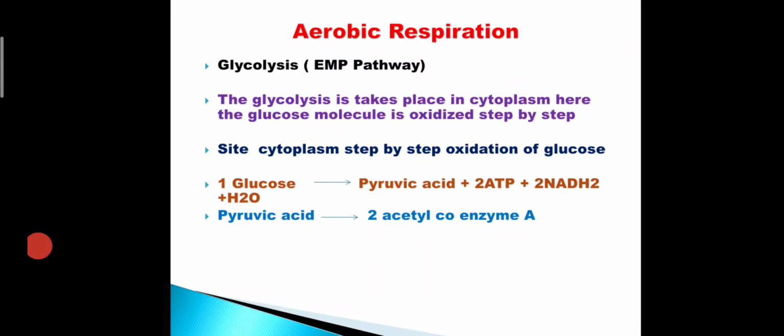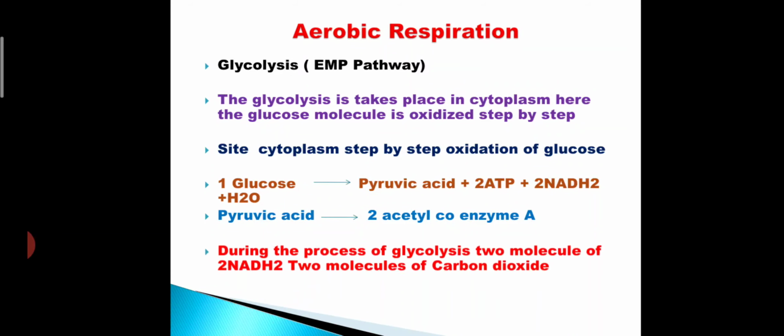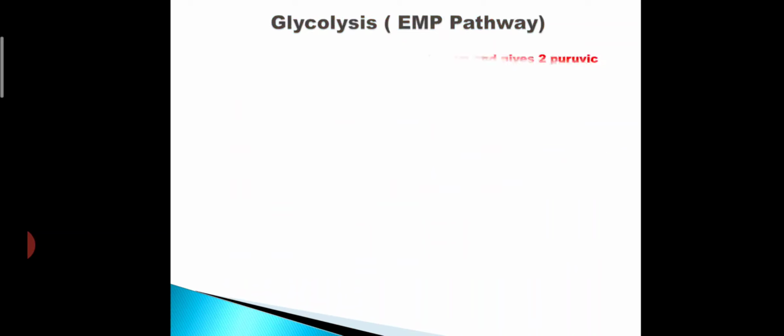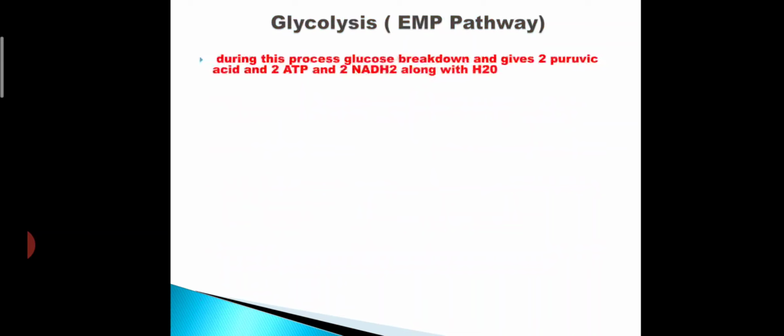Pyruvic acid gives acetyl coenzyme A, and during the process of glycolysis 2 molecules of NADH2 and 2 molecules of carbon dioxide are produced. During this process glucose breaks down and gives 2 pyruvic acids, 2 ATP and 2 NADH2 along with H2O.